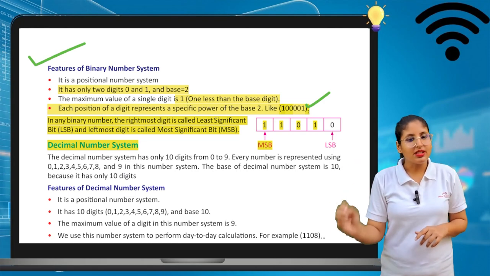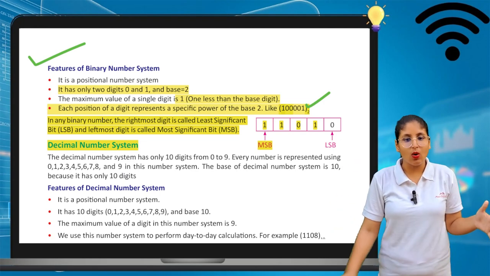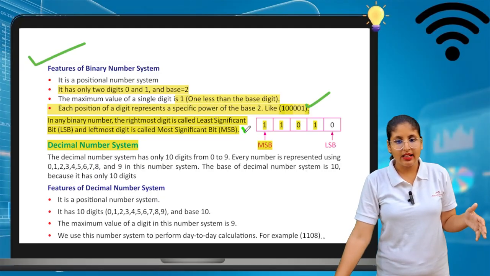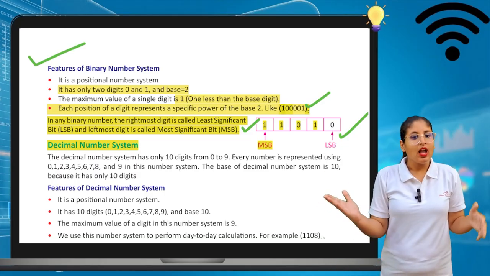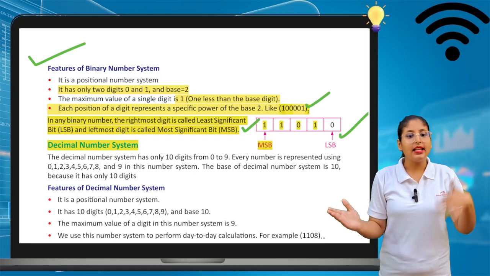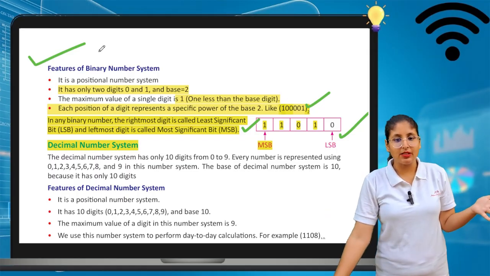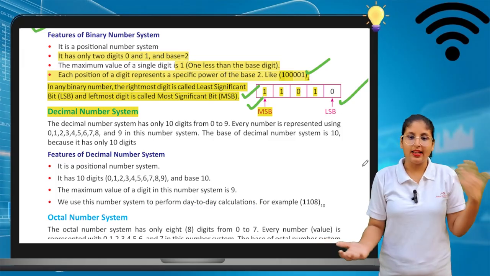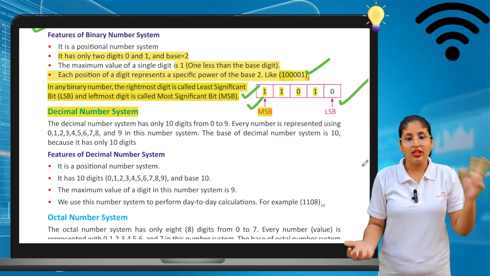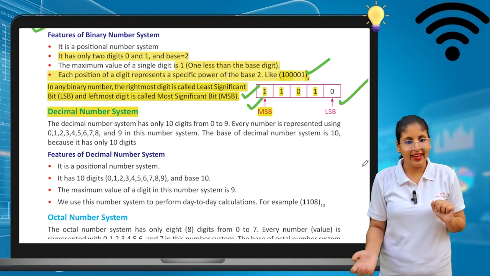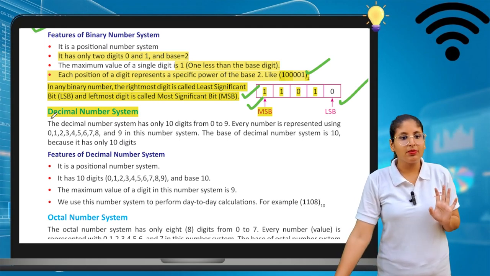So in a binary number system, the rightmost digit is called the least significant bit, that is LSB. And the leftmost digit is known as MSB, that is the most significant bit. So this side should be LSB and the other side should be MSB. I am hoping the binary number system is totally clear to you. Yes? Okay, now we will see the decimal number system.